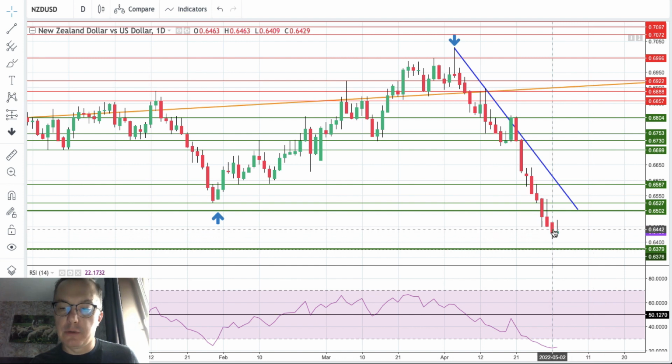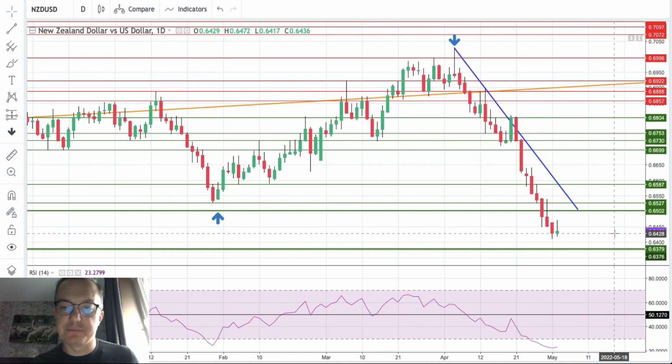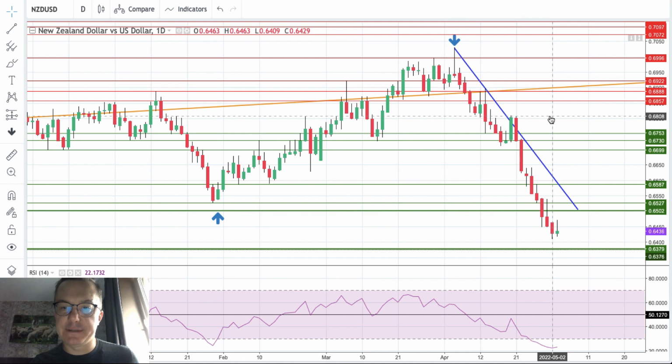Right now the lower low and swing low is at 6,409 pips, and we are heading towards 6,379 pips. This is the next important technical support for this market.